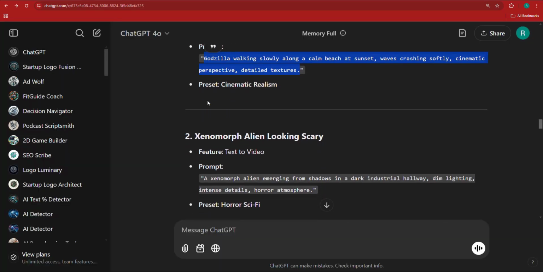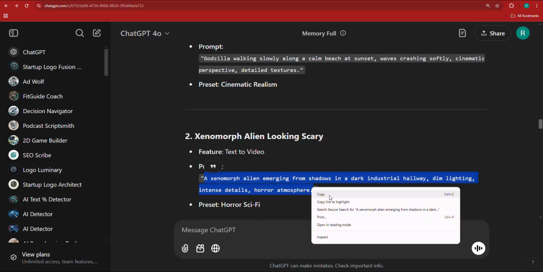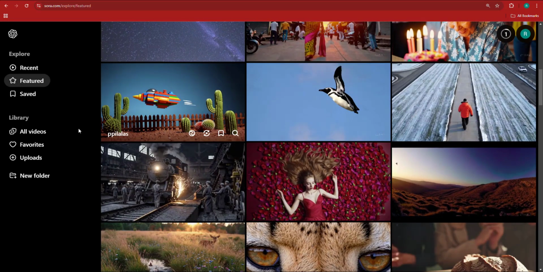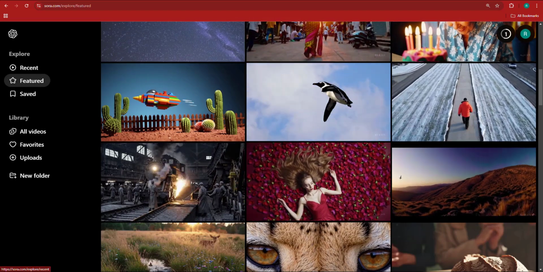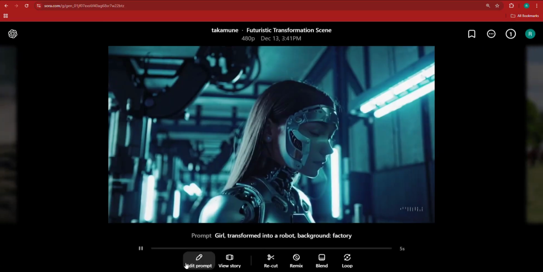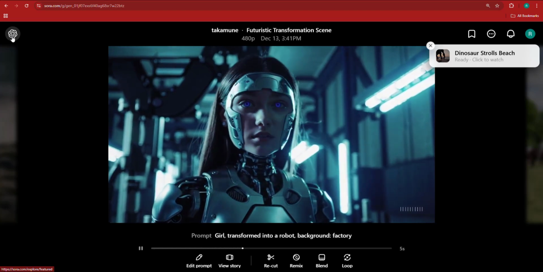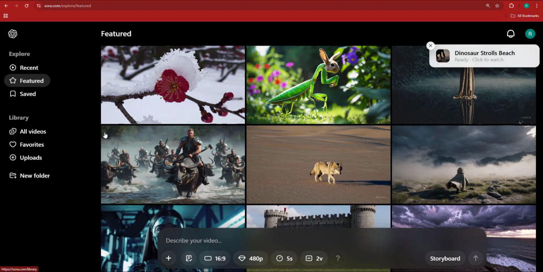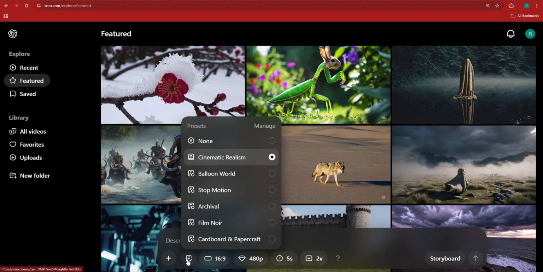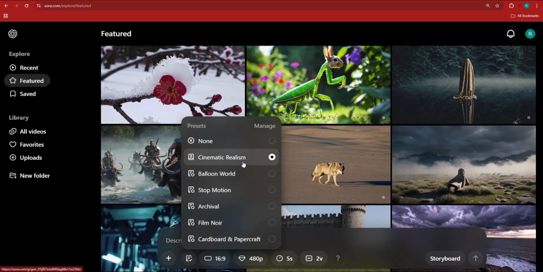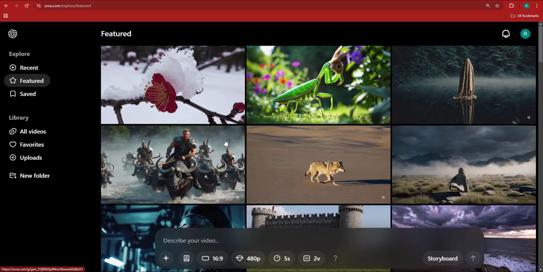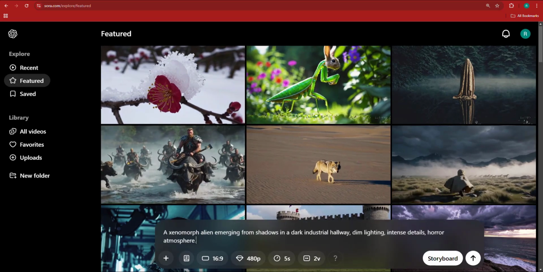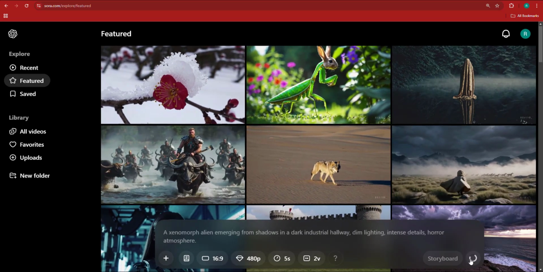Now the next prompt in line is a xenomorph alien looking scary. I don't know how this is going to turn out, but I'm going to copy this, and this time I'm only going to use the presets that they have by default, not my own. So here I'm going to click on the presets. Instead of cinematic realism, we can click none, then hit enter and click the send button.